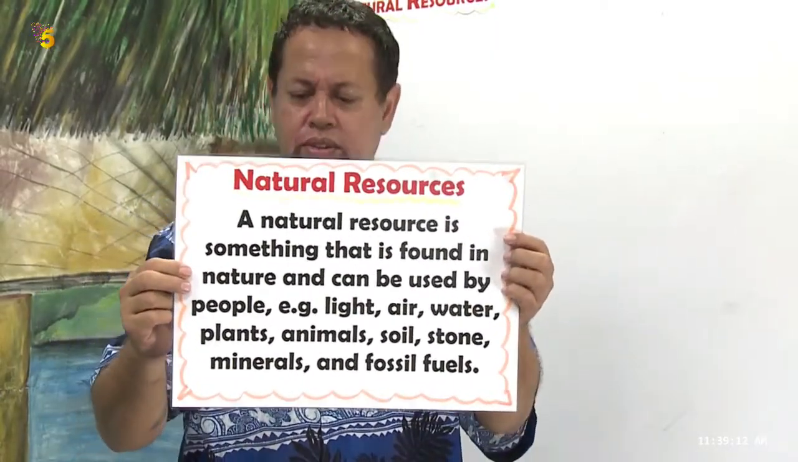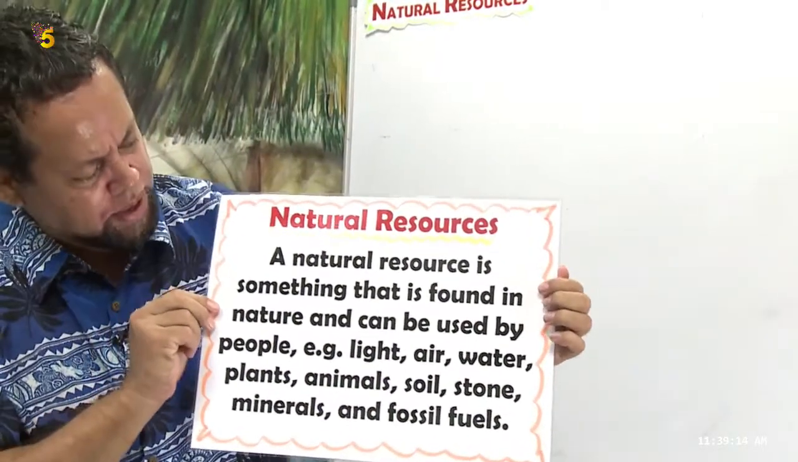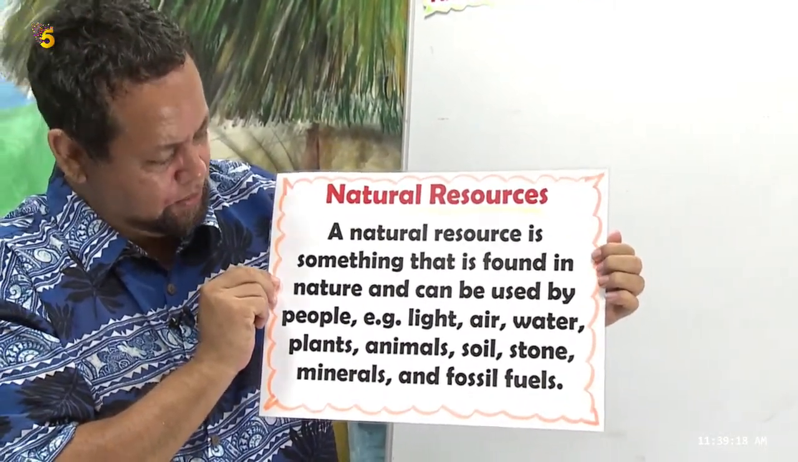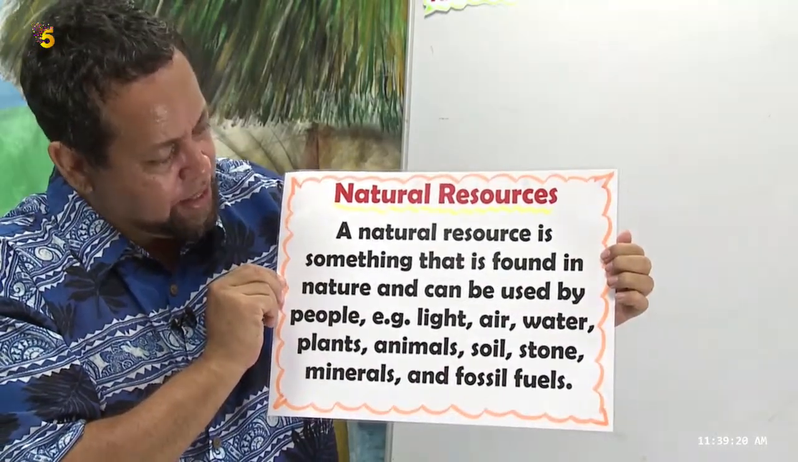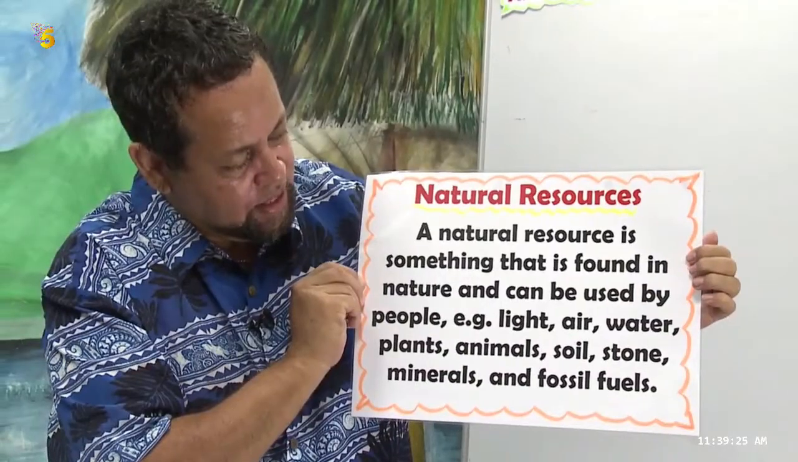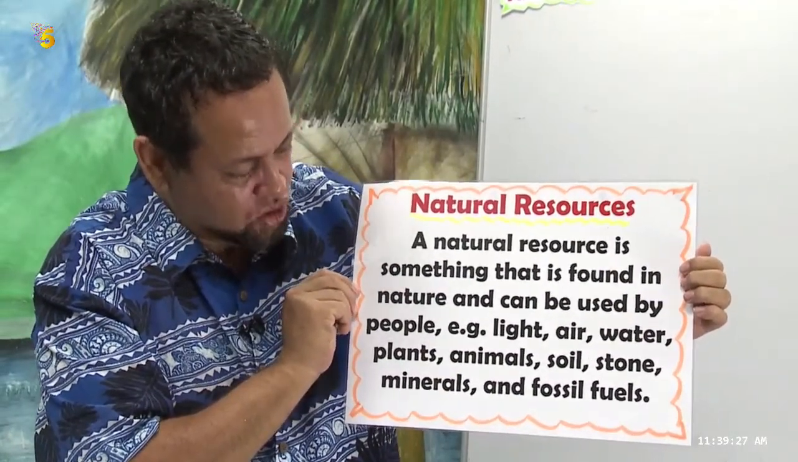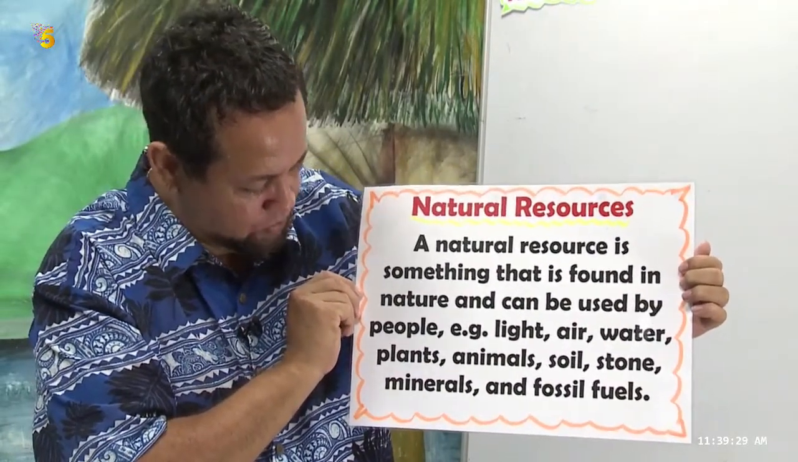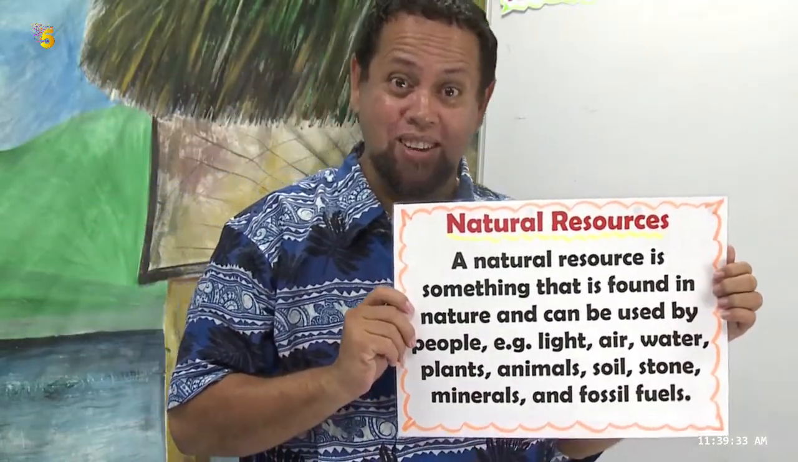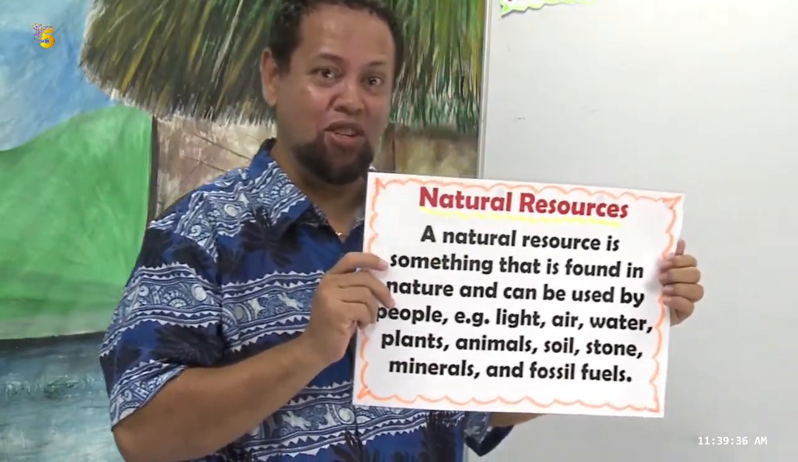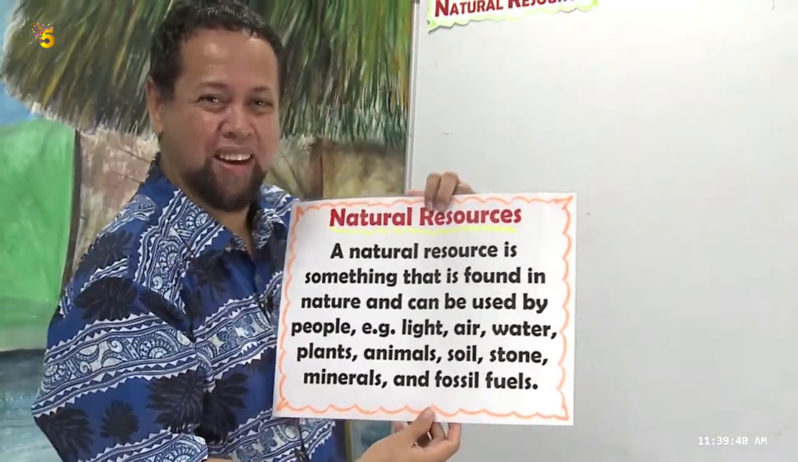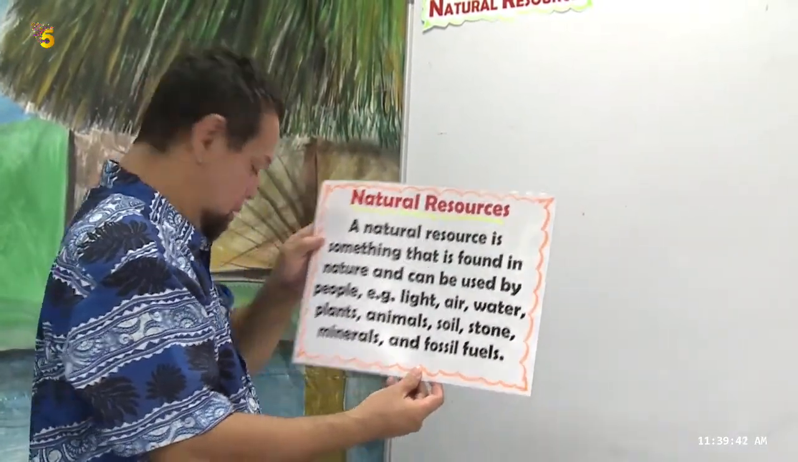Can you read this? A natural resource is something that is found in nature and can be used by people. For example, light, air, water, plants, animals, soil, stone, minerals, and fossil fuels. Do you remember that? Yes, this is the definition. Now, pop back into your mind. All gone back, huh? So shall we put this up here?